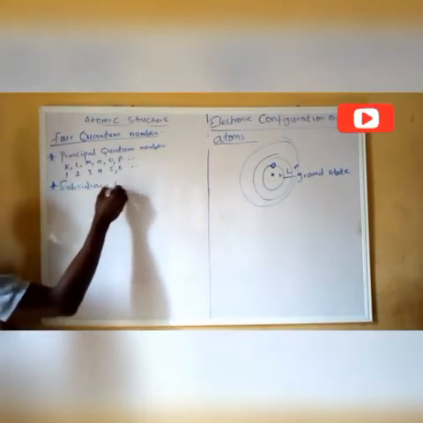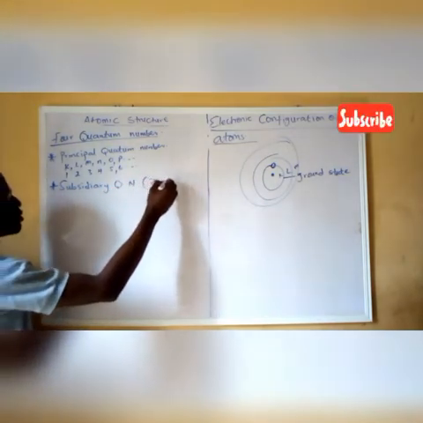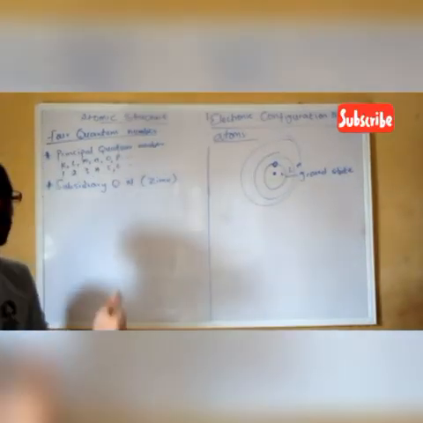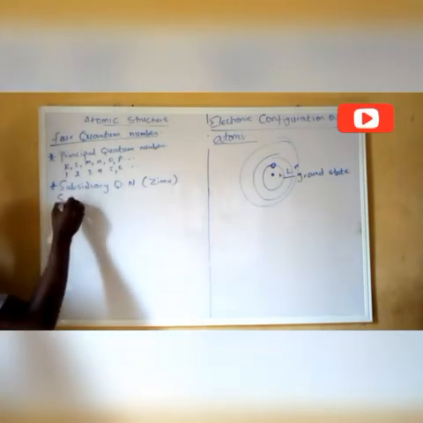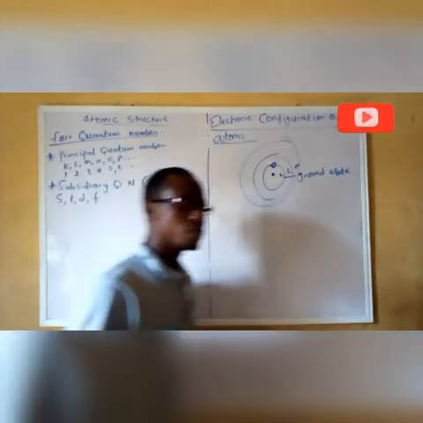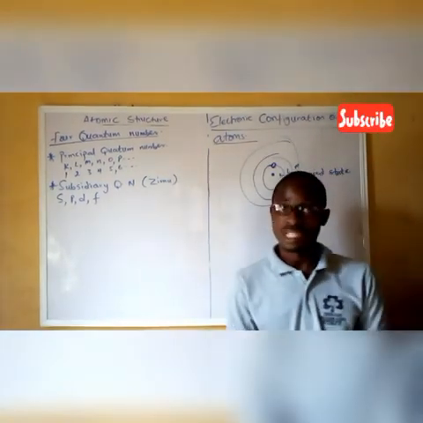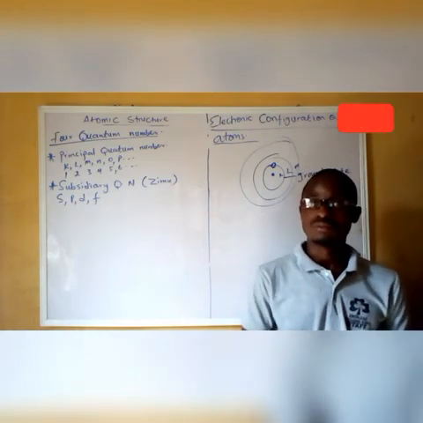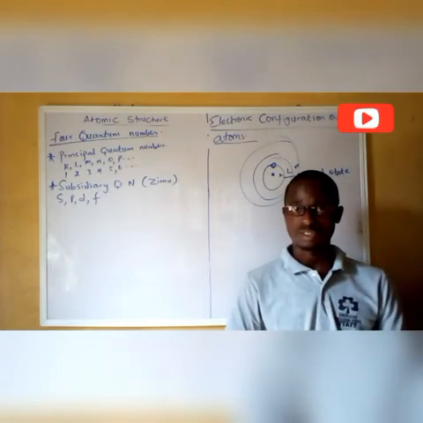Subsidiary quantum number, or you call them azimuthal. They correspond to the number of subshell, and this subshell could be any of these: S, P, D, F. When I say subshell, you are in a building which happens to be the principal quantum number, and in the building there is a sitting room, which is a subshell.